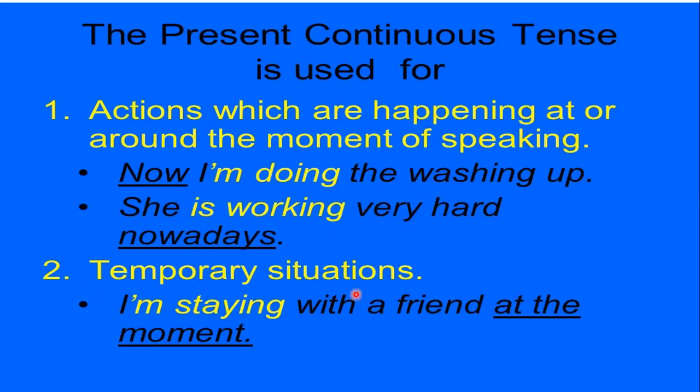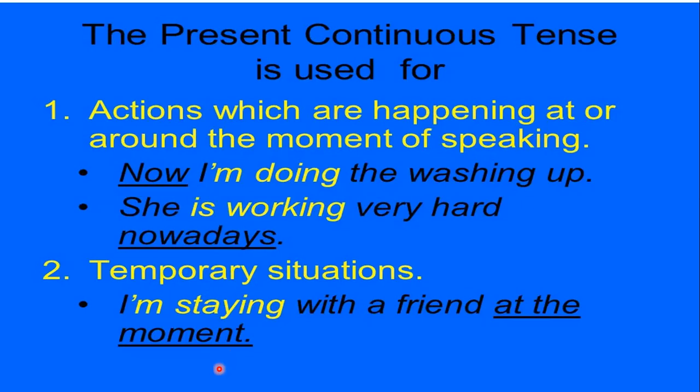Now, what can be the temporary situations? I am staying with a friend at the moment. So right now or for the moment I'm staying with my friend, but I might not have stayed before or I might not be staying in the future. So something that is a temporary situation, something that is for a short while. Temporary is something that is not permanent. So anything that is not permanent but that is continuously happening, we use a continuous tense for that. Okay, so now you all know what a present continuous tense is used for. It is used for something that is happening right now, an action that is repeatedly occurring, or something that is happening in a temporary situation.